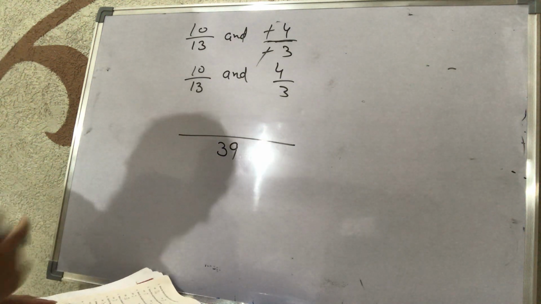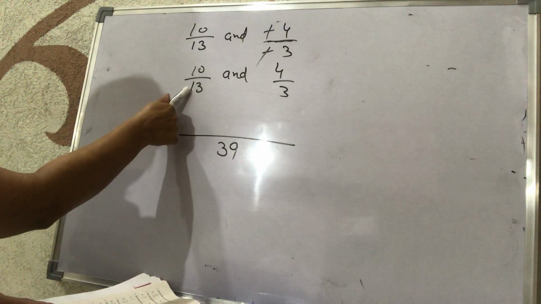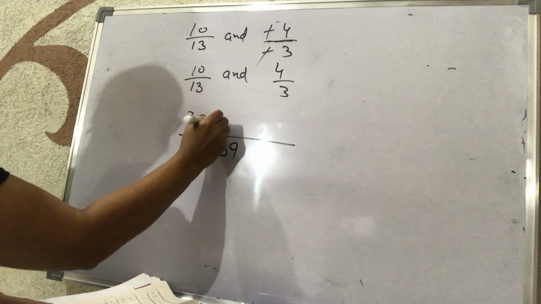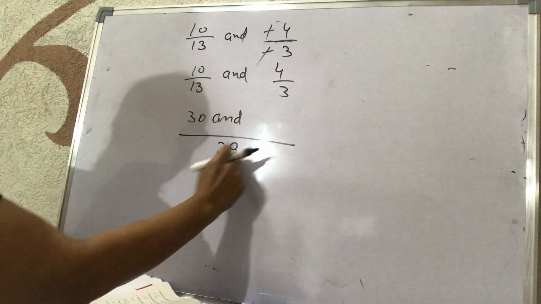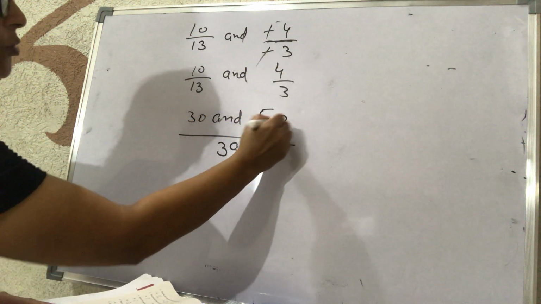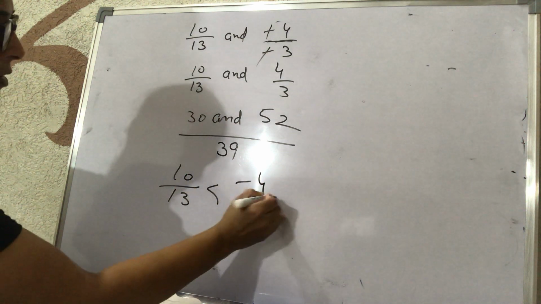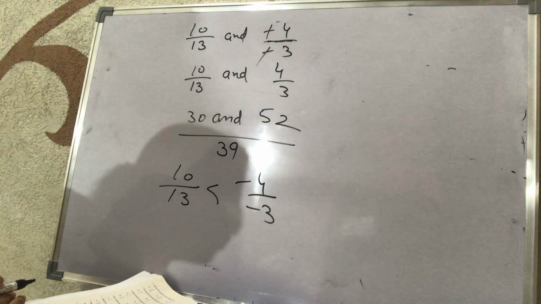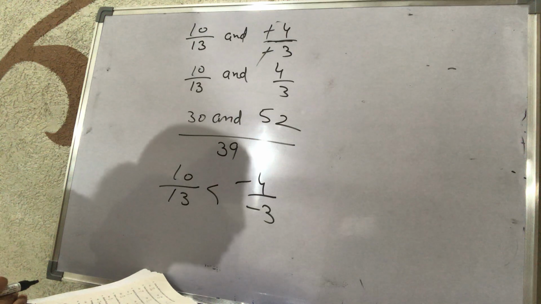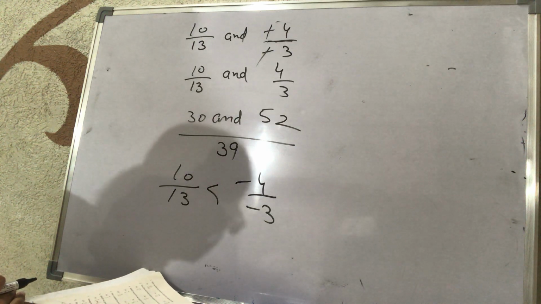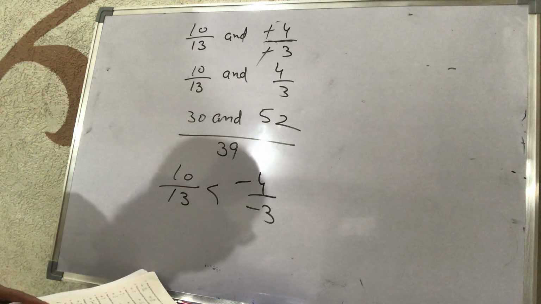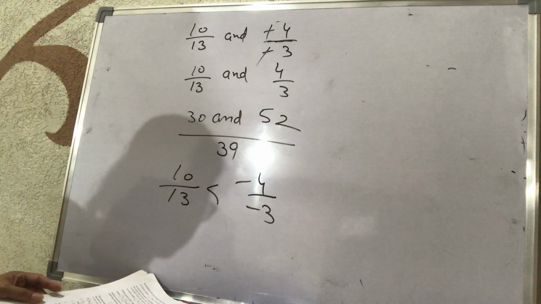The LCM will be 39. 39 divided by 13 is 3. 3 tens are 30. 39 divided by 3 is 13. 13 fours are 52. Now 52 is greater. So we will write that minus 4 upon minus 3 is greater than 10 upon 13. This is the comparison of two rational numbers.